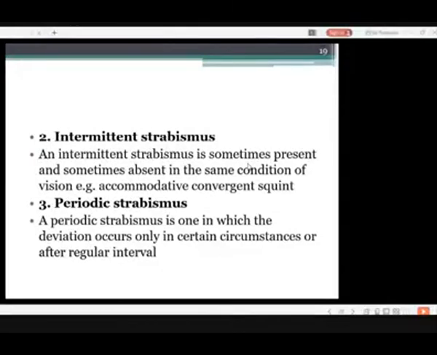Intermittent strabismus. An intermittent strabismus is sometimes present and sometimes absent in the same condition of vision, e.g., accommodative convergent squint. As I told you, the mothers complain that the squint is present sometimes and sometimes not. The periodic strabismus is one in which the deviation occurs in certain circumstances.